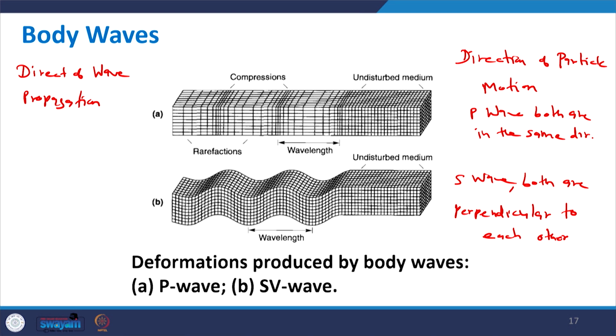In case of P wave, suppose this is the direction of propagation. The wave will propagate in this direction, and the direction of particle motion will also be in the same direction.